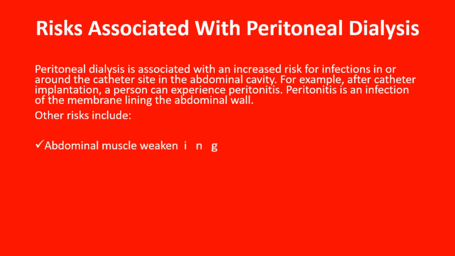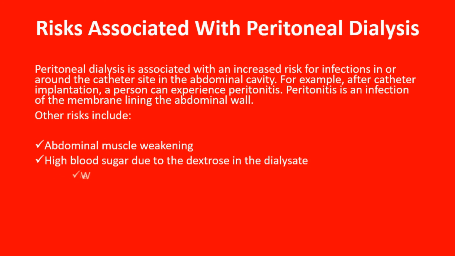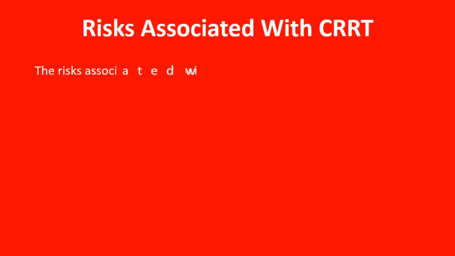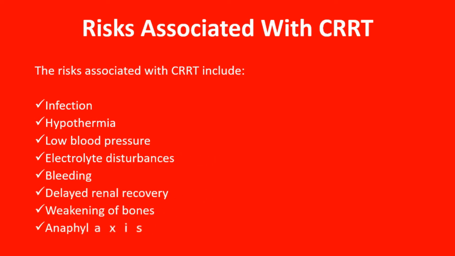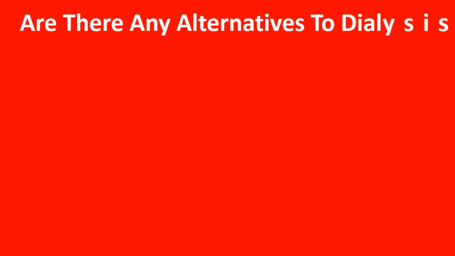Other risks include abdominal muscle weakening, high blood sugar due to the dextrose in the dialysate, weight gain, hernia, fever, stomach pain. Risks associated with CRRT. The risks associated with CRRT include infection, hypothermia, low blood pressure, electrolyte disturbances, bleeding, delayed renal recovery, weakening of bones, anaphylaxis.